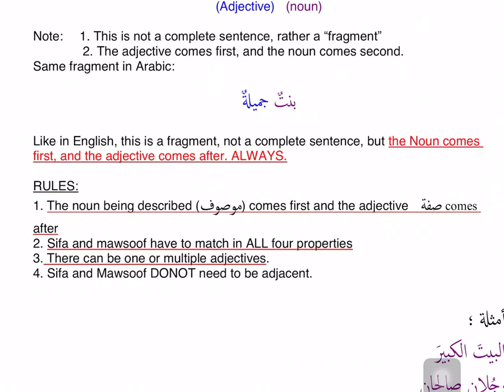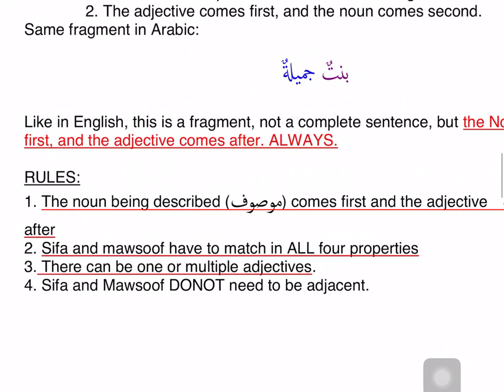Number 2, sifa and mawsoof have to match in all 4 properties. That's why we took this much time, 6 classes, to understand ism and its 4 properties. We are learning that for a sifa mawsoof construction, they have to match in all 4 properties.